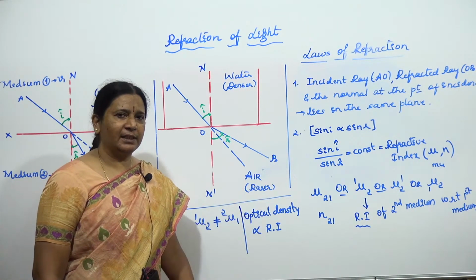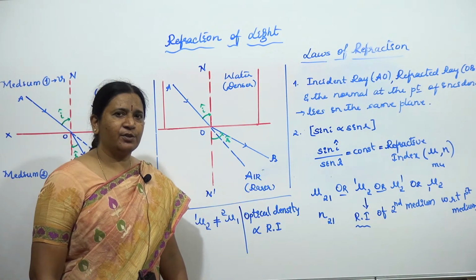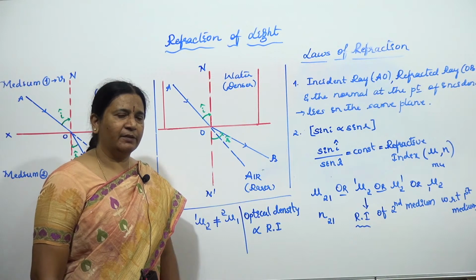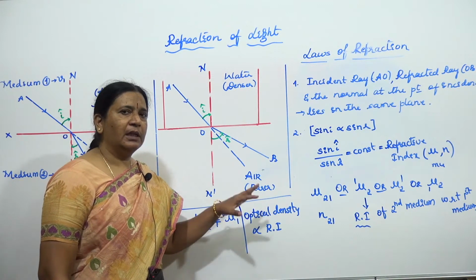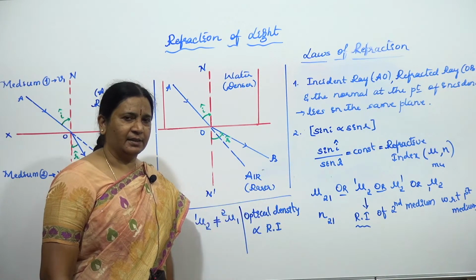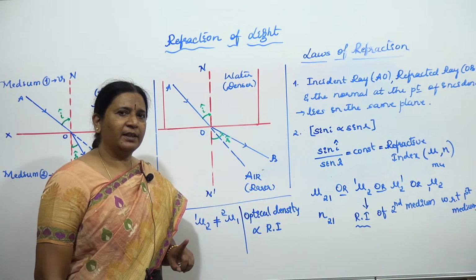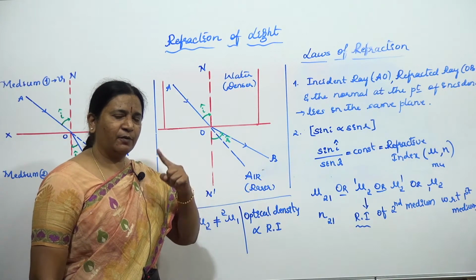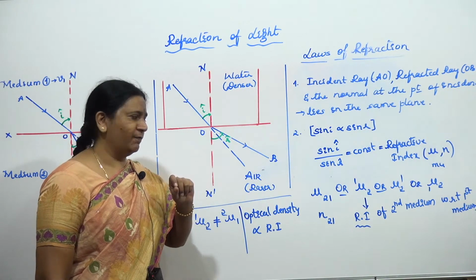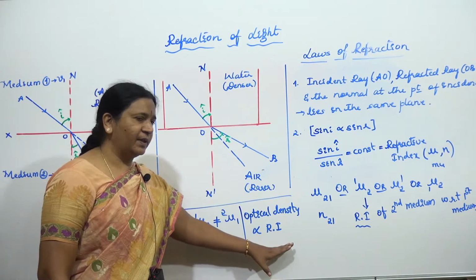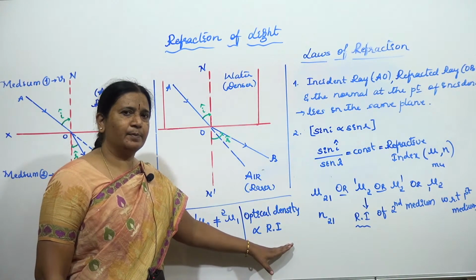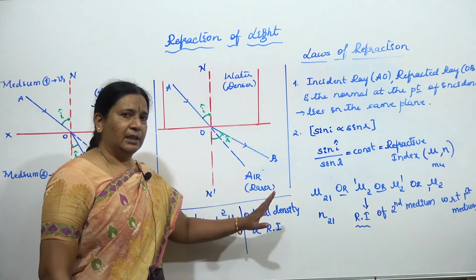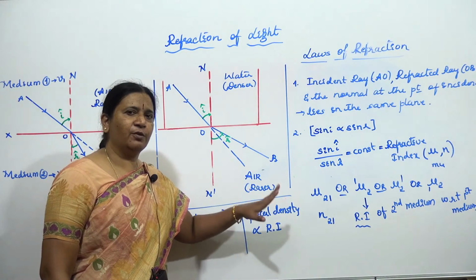The less the refractive index of any given medium, the less optically dense it is. Since more is the optical density, the speed of light is less. If I have a more refractive index medium, the speed of light in it is less. In a less refractive index medium, the speed of light is more.